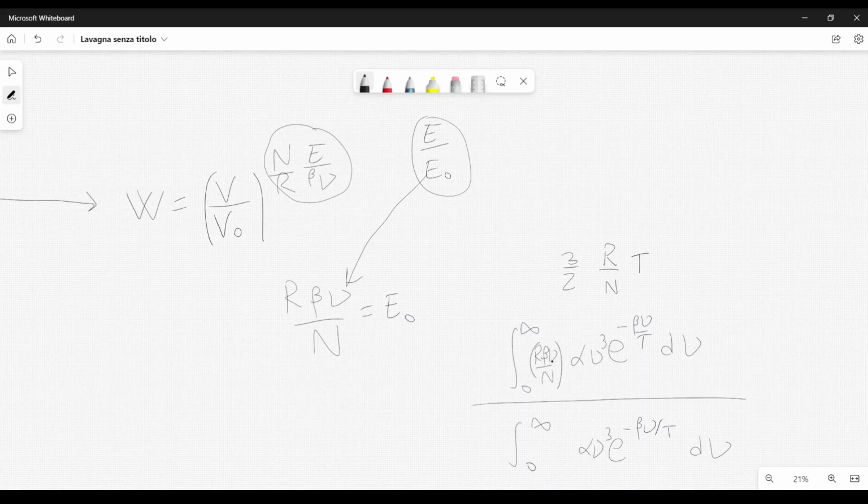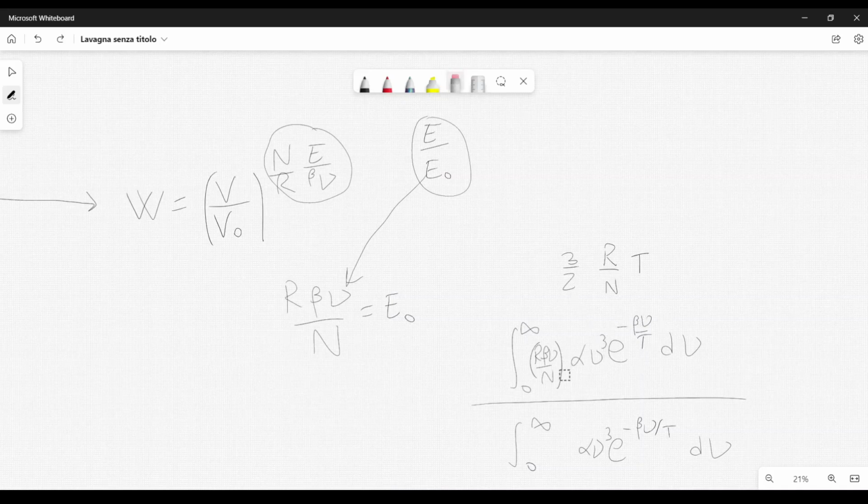But this is not the way that Einstein calculates this average, because if you think about it, we are integrating from 0 to infinity, but this distribution is correct when nu is very large. So when nu is very large, this will become very small, and therefore we are not calculating the average appropriately, because this quantity will be averaged over the small frequencies, since, as I said, this factor will become very small.